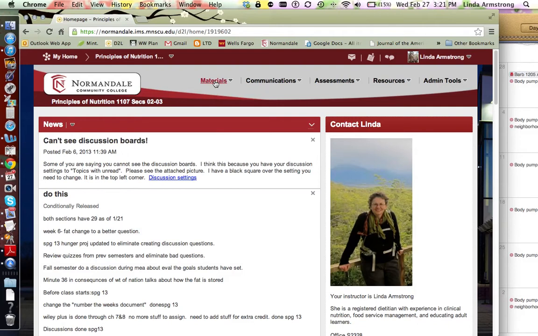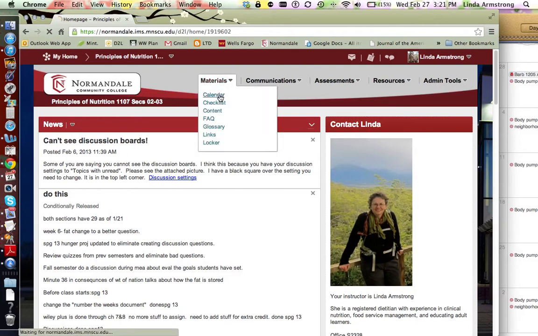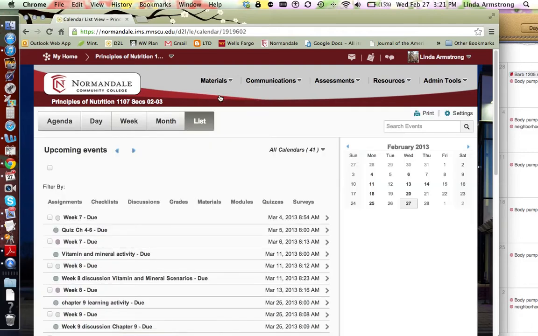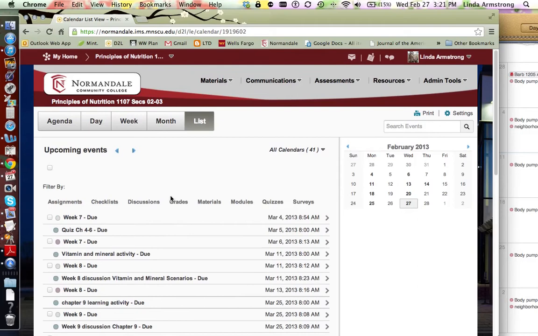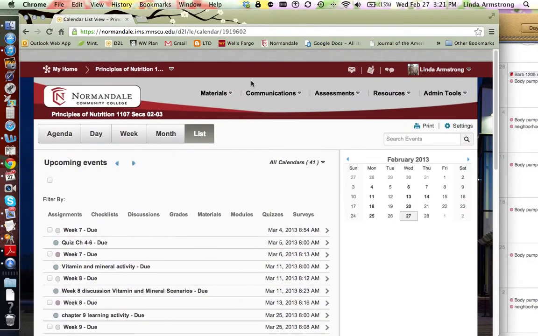Next, we're going to go to materials, and under materials you can see the calendar. I definitely have many items on the calendar that are posted. So for example, you can see when assignments are due, when quizzes are due, what's due when.